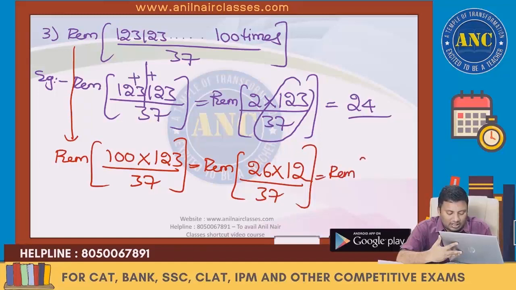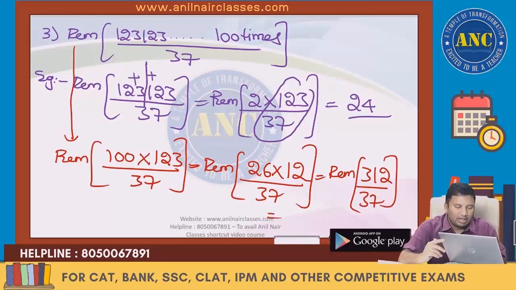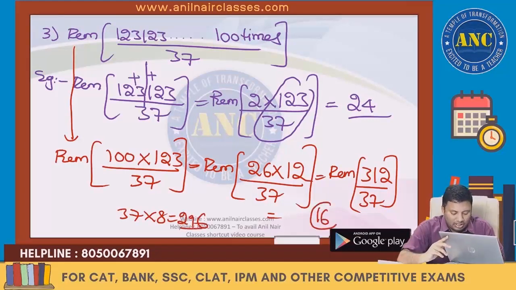Whatever answer you get, that itself is the answer. 12 sixes are 72. 312 divided by 37. 37 eights are 296. So the answer for this question is 16.